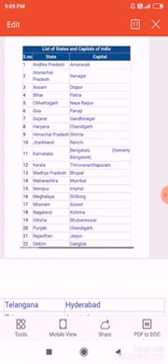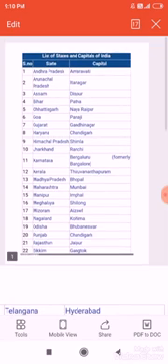So today we will discuss a map of India. In this we will discuss Indian states and their capitals and union territories. As we know, at present India has 28 states and 8 union territories. So first of all we discuss our Indian states and their capitals.